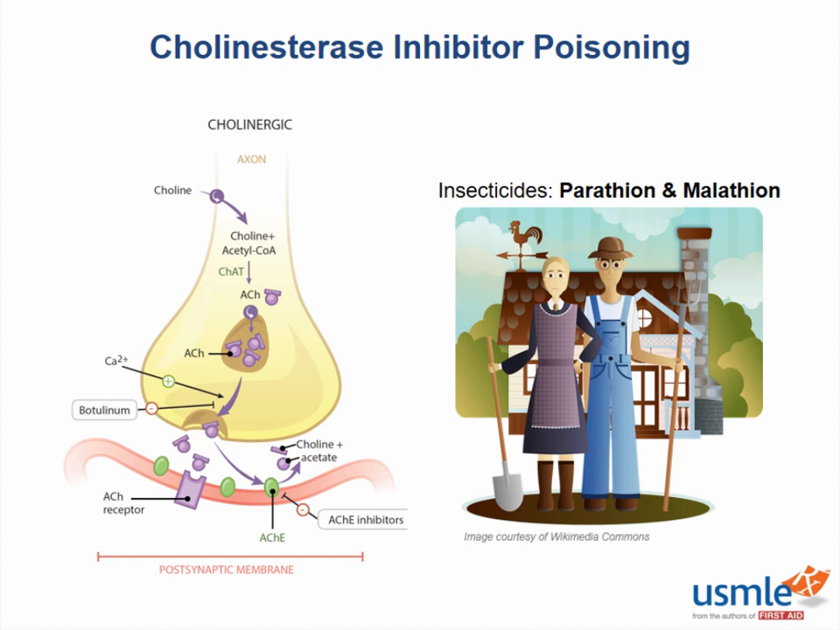Insecticides such as parathion and malathion kill insects by the same mechanism that also kills people: irreversible inhibition of the acetylcholinesterase enzyme. This causes dangerous increases in both the level and duration of action of acetylcholine. These poisons can be easily absorbed in the skin, lungs, and oral mucosa, so significant exposure can happen without a patient even realizing it. This is actually also the mechanism of nerve gas, which is a weapon of mass destruction.